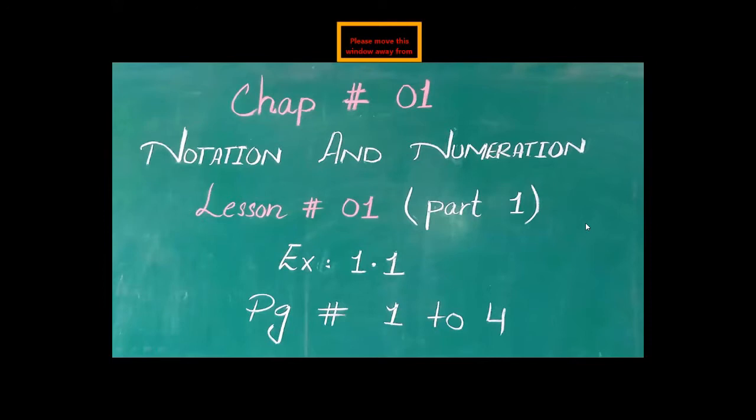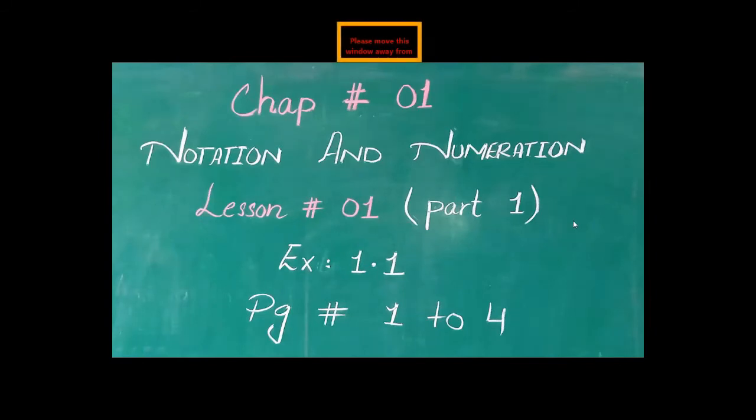So what is notation? Notation means writing numbers in figures or symbols like 1, 2, 3, 4, 5, digits or figures. Okay. And what is numeration? Numeration means writing numbers in words like one, two. These all are called words. So notation means writing numbers in figures or digits, and numeration means writing numbers in words.